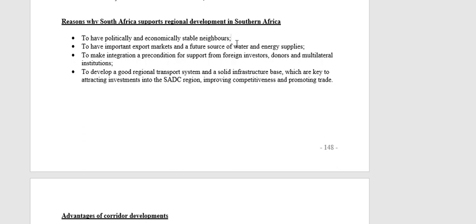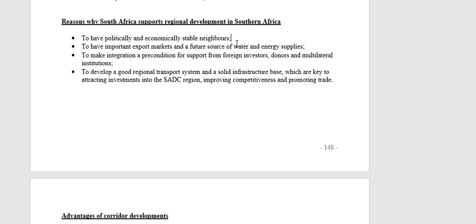The first reason is that we will benefit if we have politically and economically stable neighbors. If there's unrest in our neighboring countries, inevitably we have people from those countries streaming into our country, increasing our problem with unemployment and poverty. They become our problem the minute that they cross our borders.